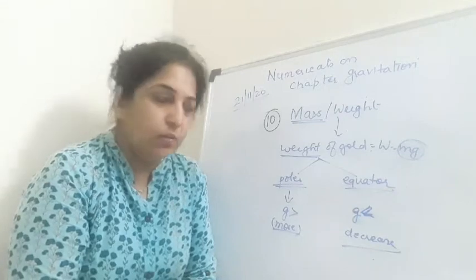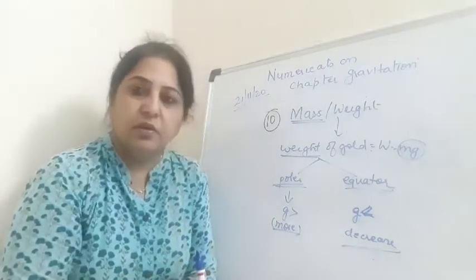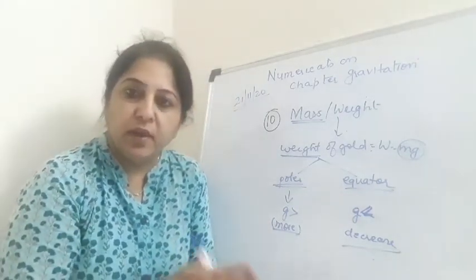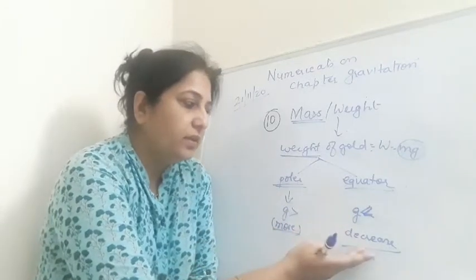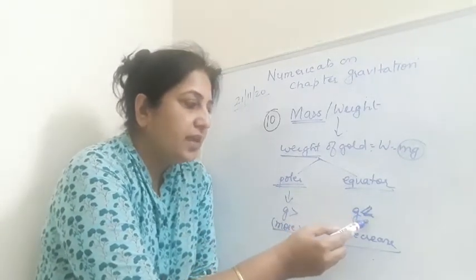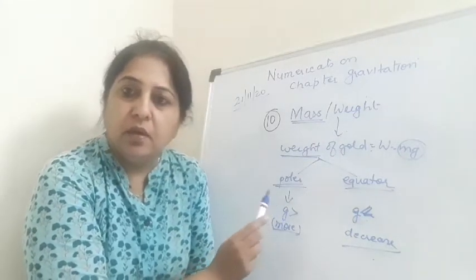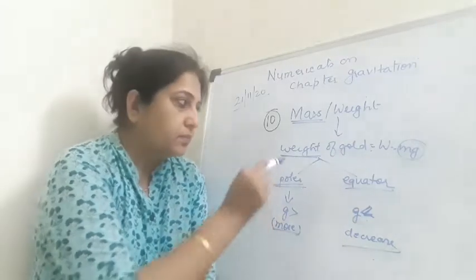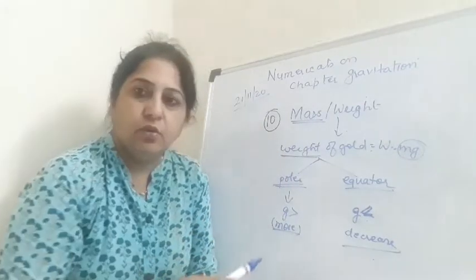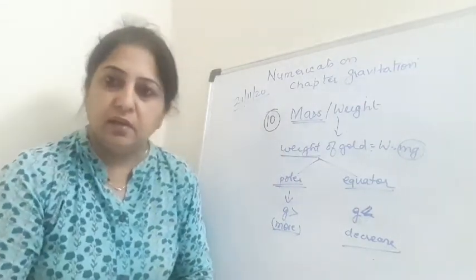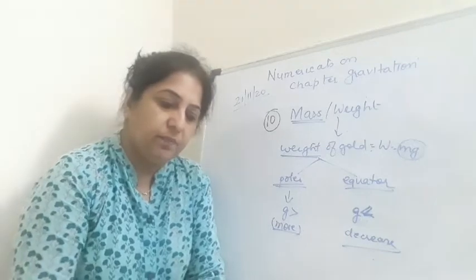So you can write in your own words that his friend will not agree to the weight of gold because the weight will decrease at the equator, because the value of g is less as compared to the value of g at the poles. Okay, so I hope this question is clear to you, and you can write in your own words. If there is any query or any doubt, you can ask me.